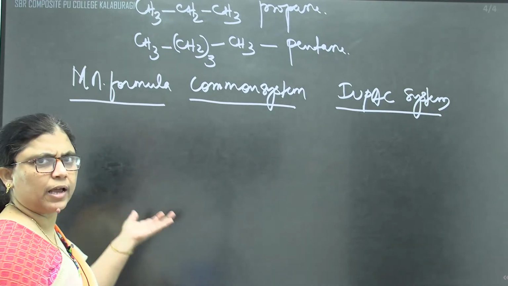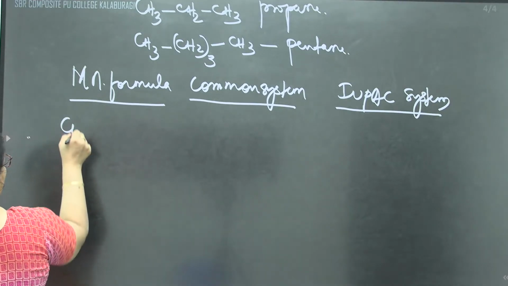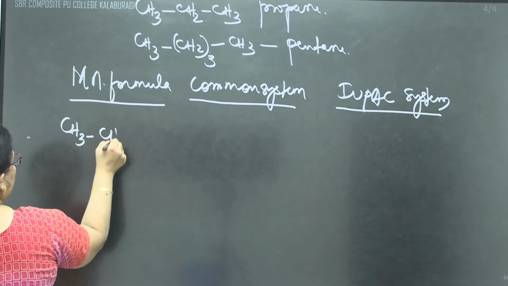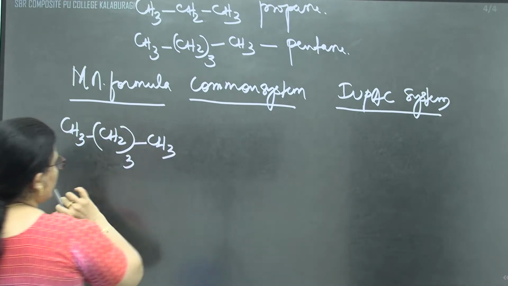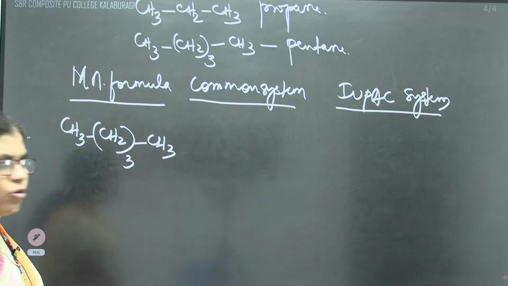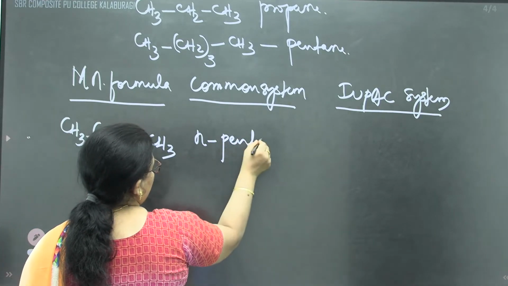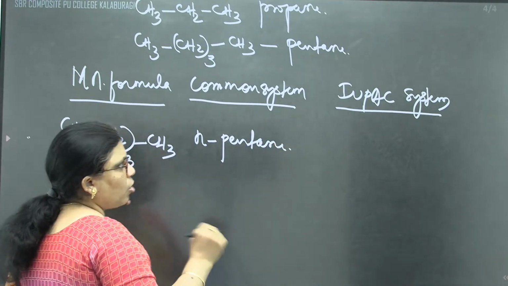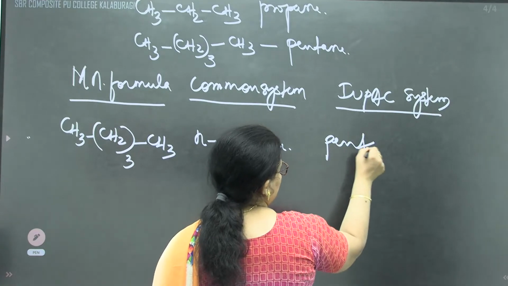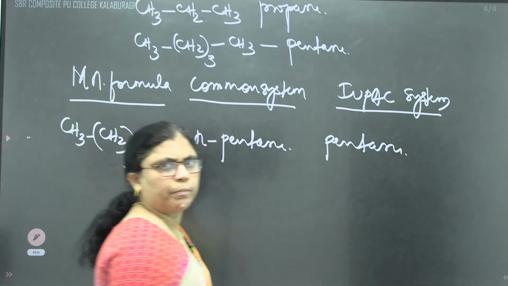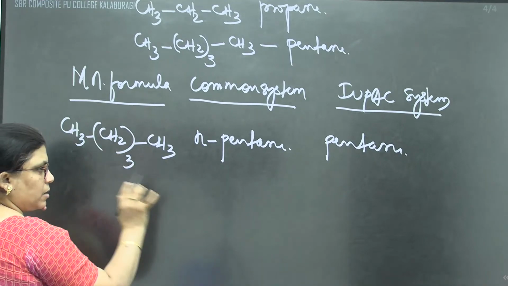Instead of taking methyl ethane, I'll take some longer example, children. We'll take the molecular formula as CH3, CH2 3 times, CH3. It means that all the carbon atoms are arranged in an open chain. I can call it normal pentane. But according to the IUPAC system, we can call it in general as pentane. The molecular formula is the same, meaning a 5-carbon chain only.